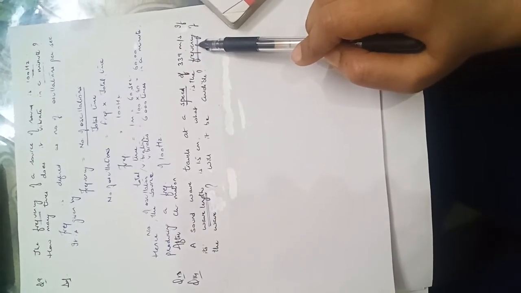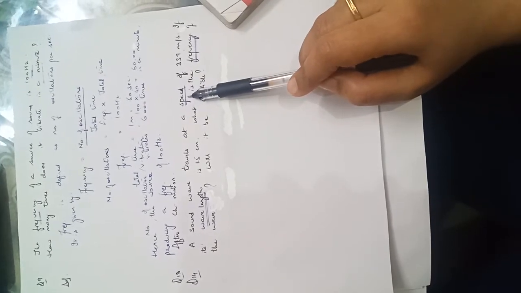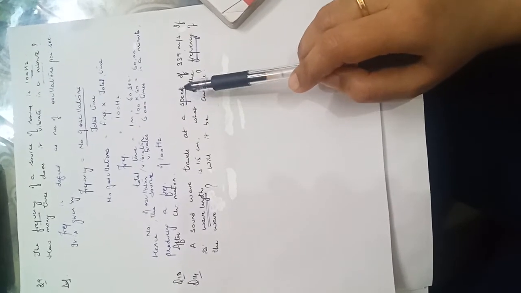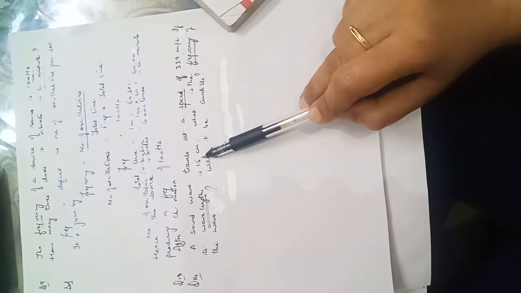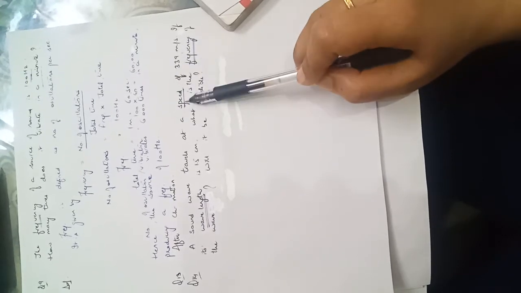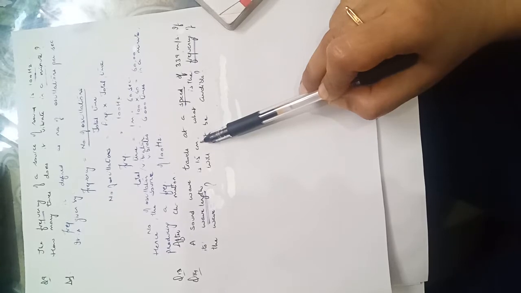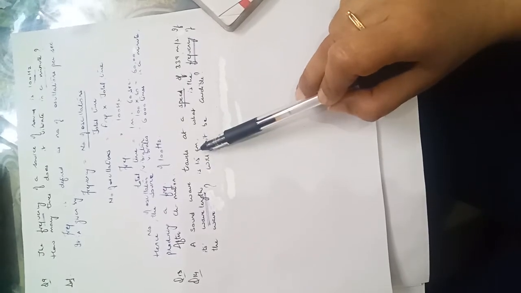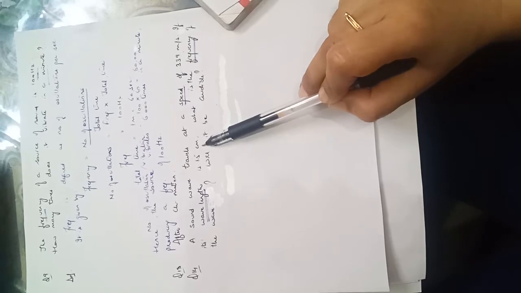Again the formula which we used in the previous question, V is equal to lambda nu. V is the speed, 339, lambda is 1.5 centimeters, and frequency we have to calculate. Now speed is in meters per second and wavelength is in centimeters, so we will convert the wavelength into meters and use the formula V equals lambda nu. Let's proceed with the solution part.